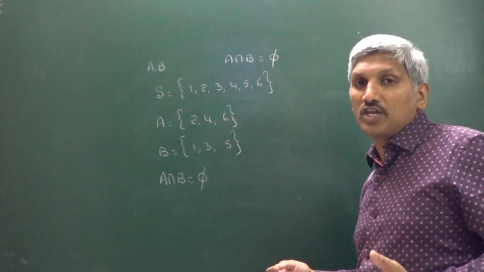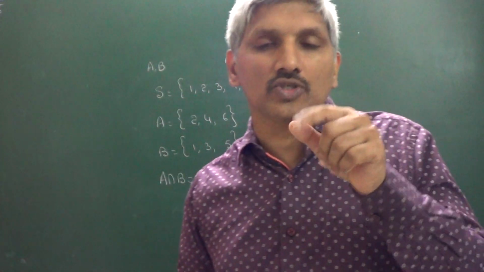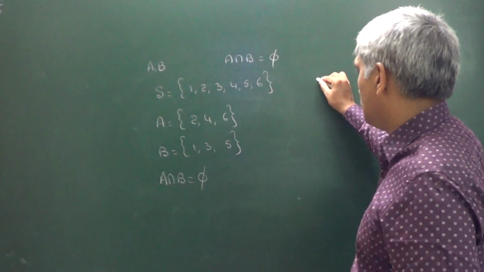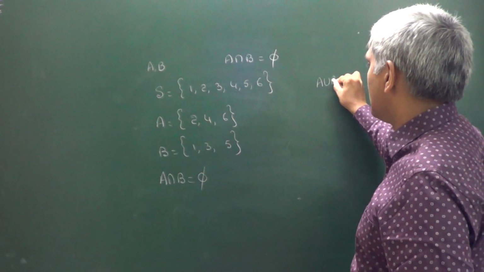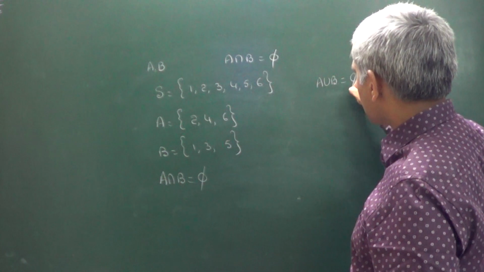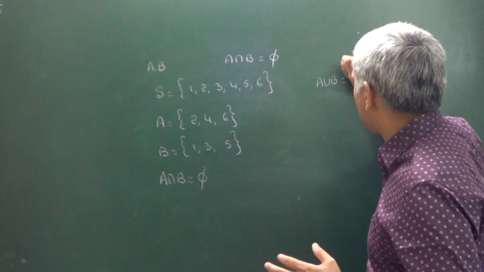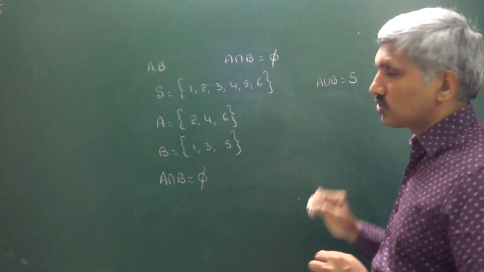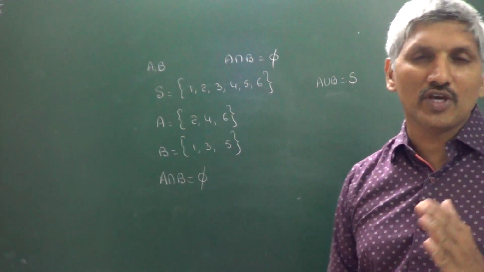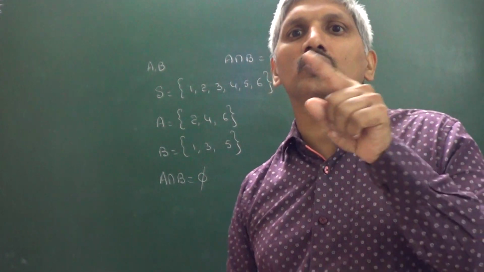Two or more events are said to be exhaustive events if their union is the sample space. A union B is equal to the sample space, then A, B are said to be exhaustive events.